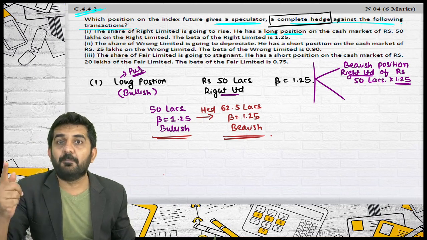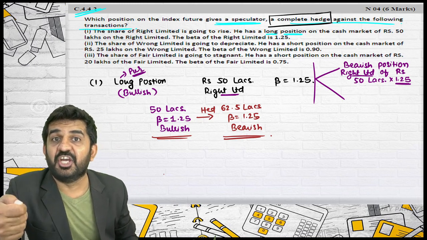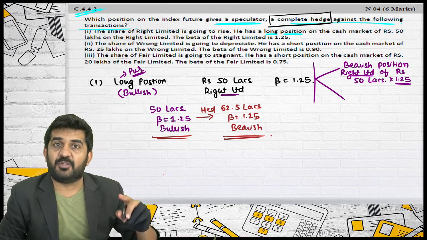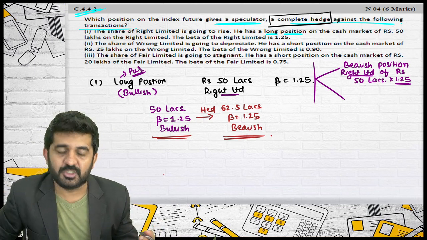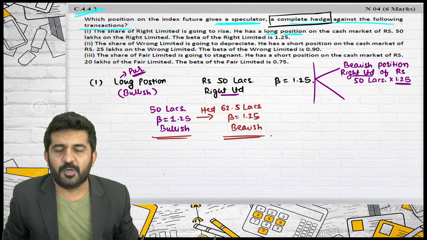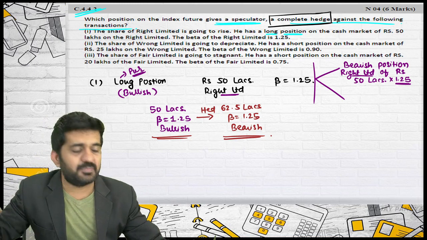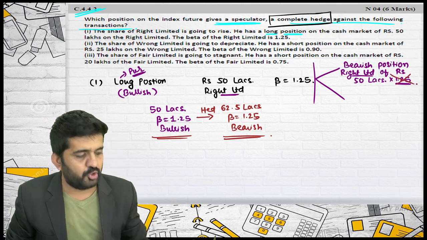You are not having a complete hedge. You are over hedging it. If the market falls down, you will be having profit. If the market goes up, you will be having double loss, that is the loss of this 0.25. This is not a complete hedge. If it is the same security, beta is not to be multiplied.